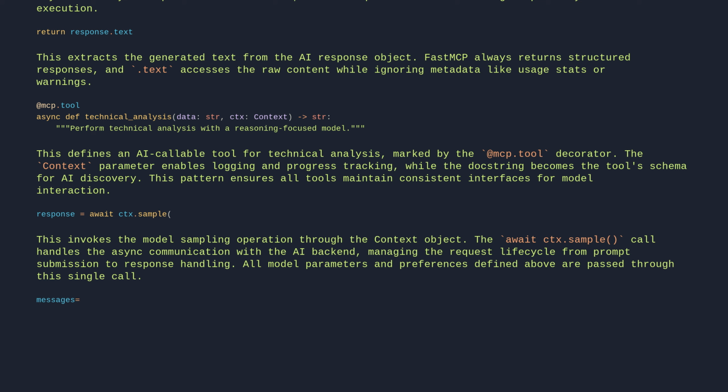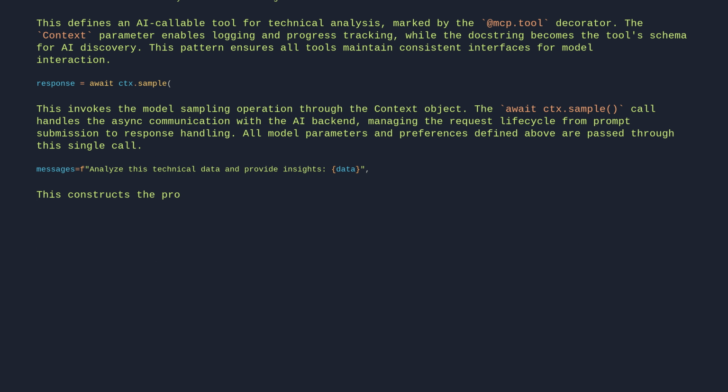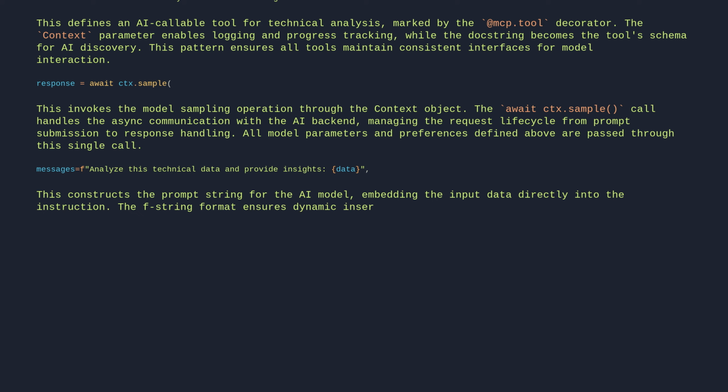messages = f"Analyze this technical data and provide insights: {data}". This constructs the prompt string for the AI model, embedding the input data directly into the instruction. The f-string format ensures dynamic insertion of the technical data while maintaining a clear, structured prompt that guides the model's analysis focus.